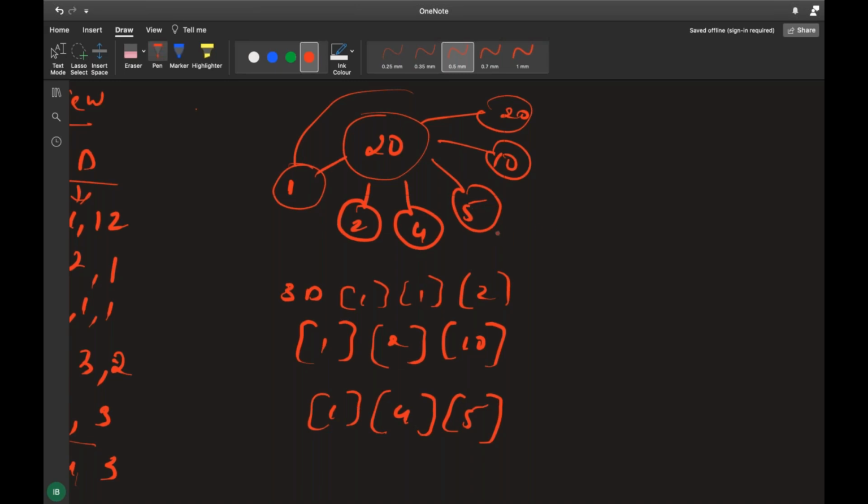Other than this, anything else? 5 fours are done, 5 into 4 done, and again 2 fours are done.